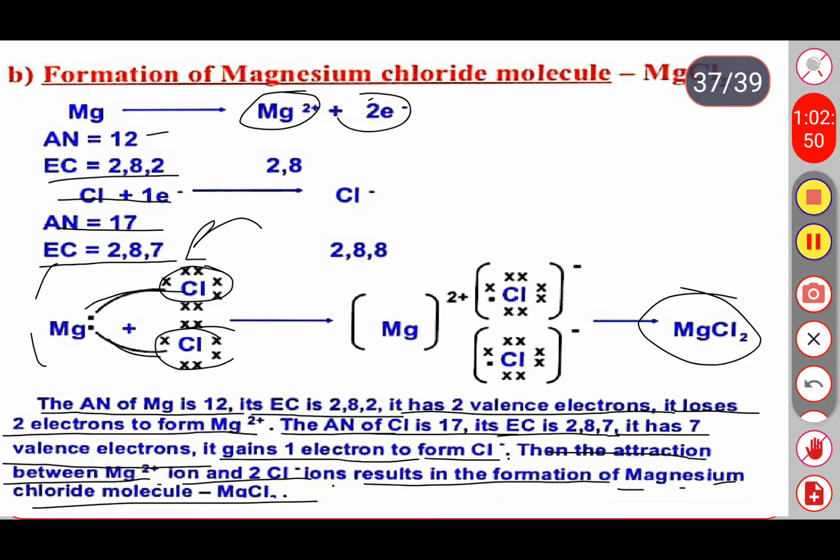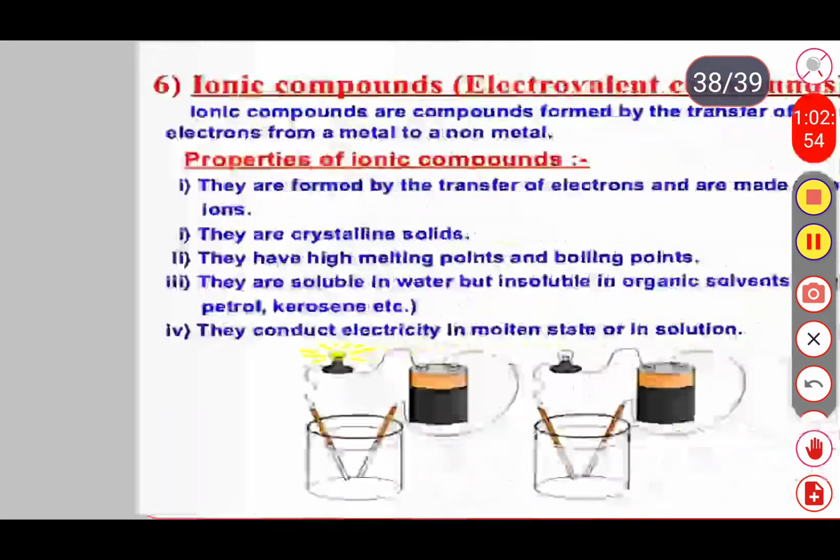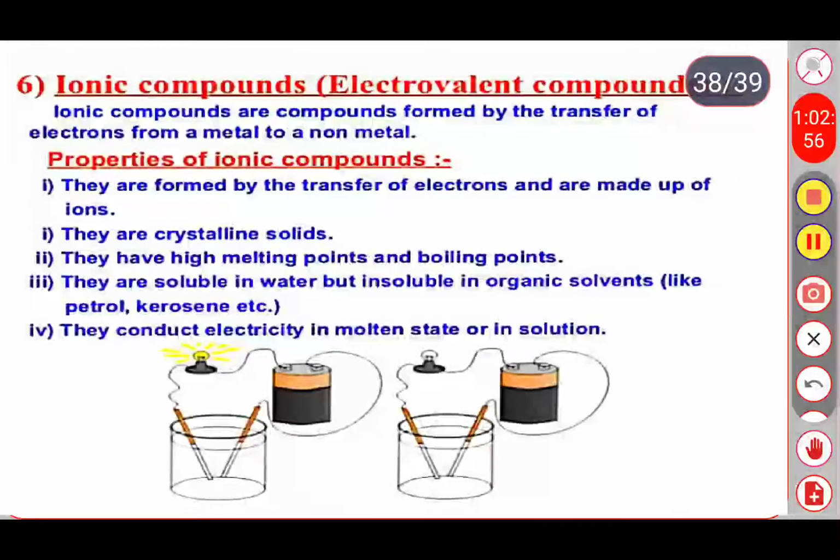Let's see ionic compounds, electrovalent compounds. Ionic compounds are also called electrovalent compounds. Ionic compounds are compounds formed by the transfer of electrons from metals to non-metals.